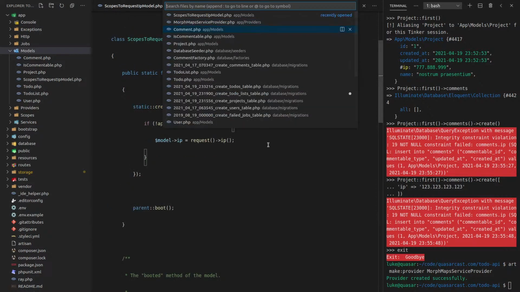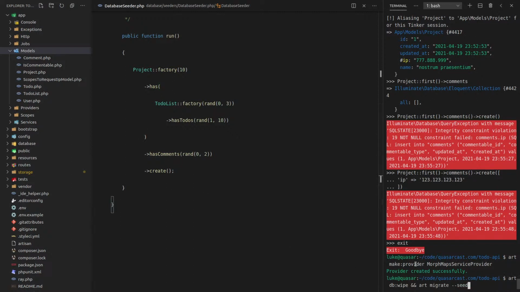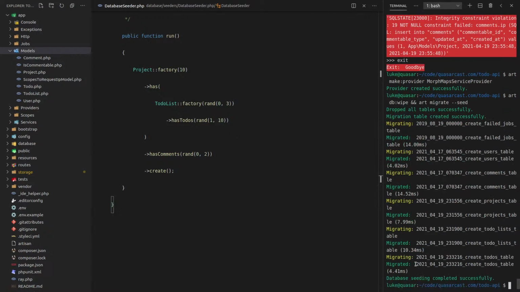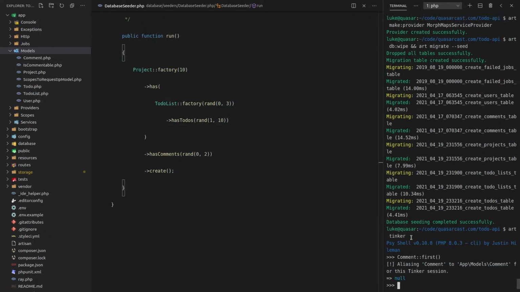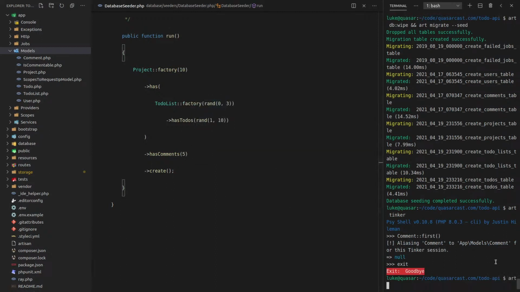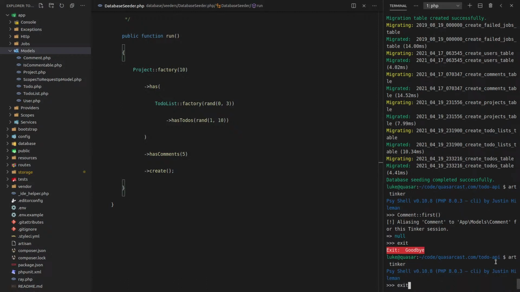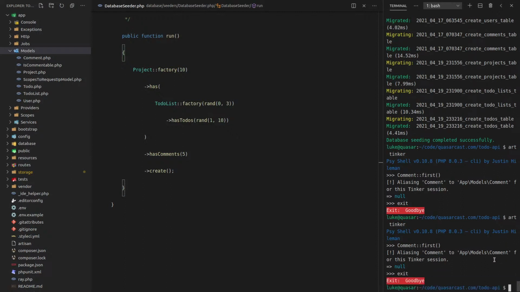Whew, okay, let's go back into the seeder. Oh, that's my alarm going off telling me I have to head off to work soon. So let's see if I can just quickly get this done. So what was the problem that I ran into before? I think it had to do with the IP address. Okay, it looks like that worked. Art tinker, comment first. No comments were created. So let's say it has comments and hardcode 5 in there, art tinker, and let's run that again. Comment first, and I'm not getting anything.